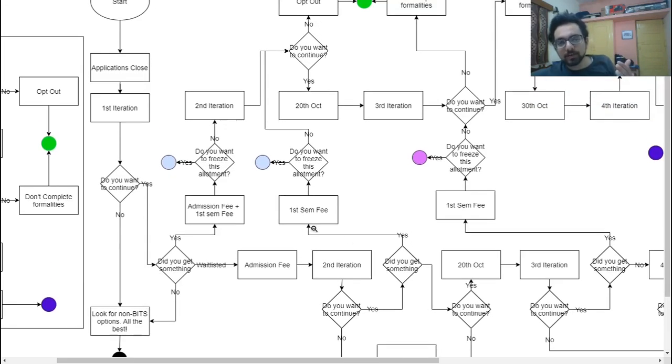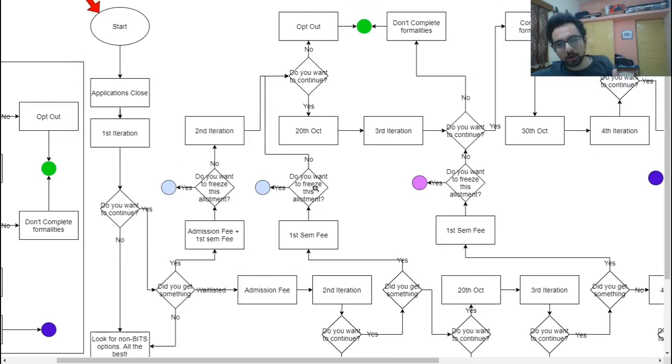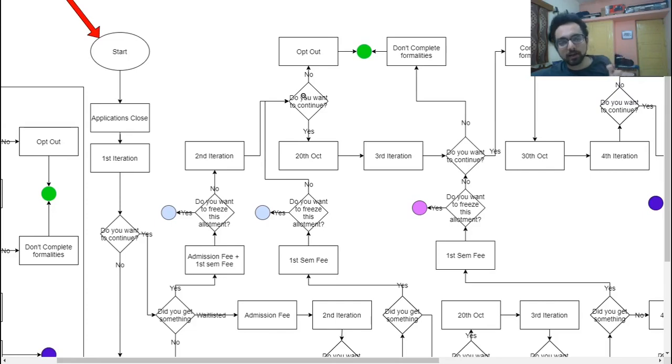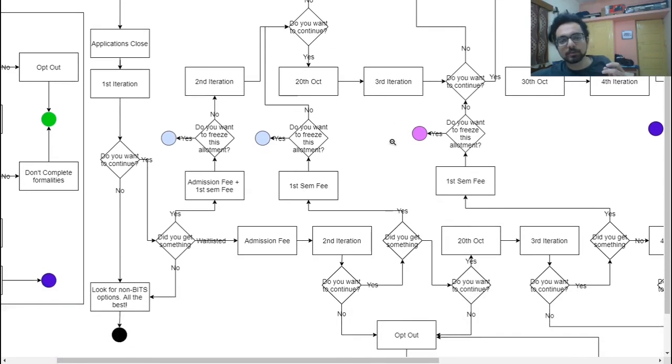If you got something, then you have to pay the first semester fee, which is I think 1,99,000, that number. Because you already paid the waitlist fee, which is the admission fee, now you are paying the first semester fee. Now, when you are paying the first sem fee, you will have the option of freezing this allotment. If you want to freeze this allotment, you can do so. Again, you are going to the light blue circle, which is somewhere here. We'll come to that. And then you get merged into the previous cycle that we have discussed, where somebody got in in the first iteration itself. So the rest of the portion remains the same.